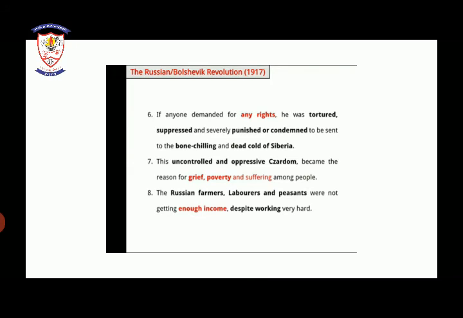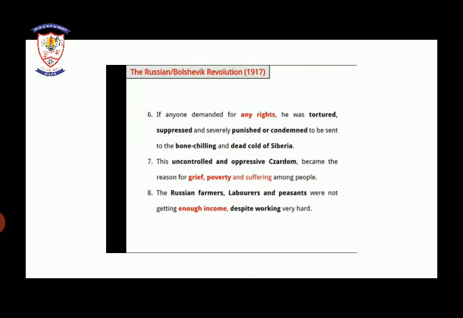This uncontrolled and oppressive Tsardom became the reason for grief, poverty and suffering among the people. The Russian farmers, laborers and peasants were not getting enough income despite working very hard, because the ruler was quite strong.